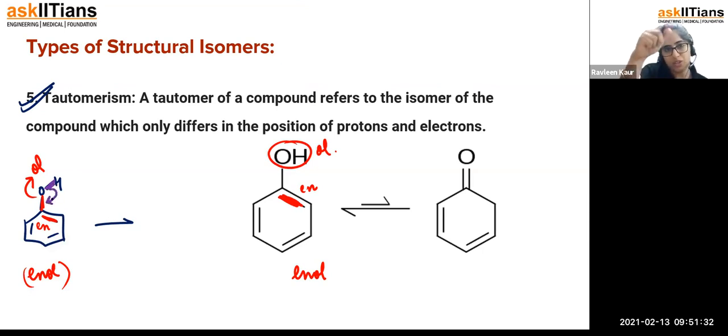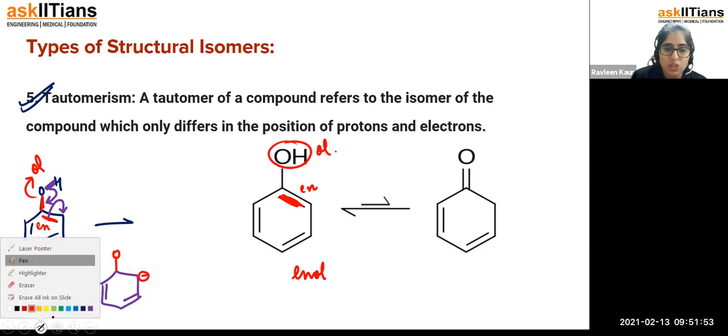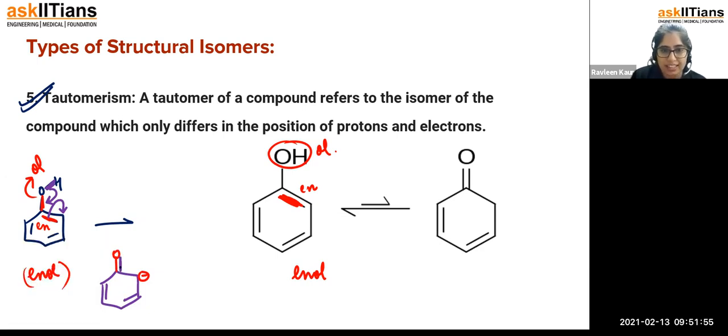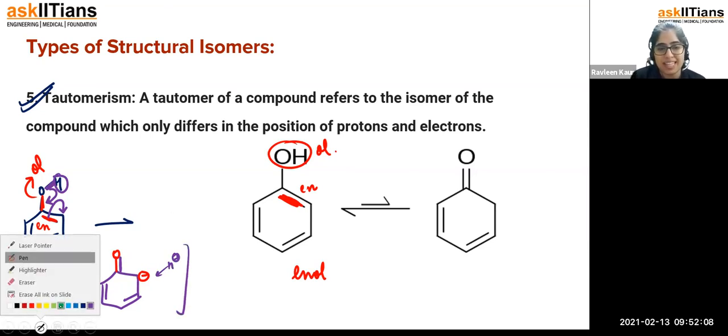This OH bond is going to make a double bond, and this red bond is going to shift here like this. I'm writing step by step. The red bond shifted here, so you will have a negative charge here. You have oxygen attached to hydrogen, and H plus is released from here; this H is going to come on this side. It happens in a single step only, but I'm teaching you step by step so that you have a better understanding of the topic.